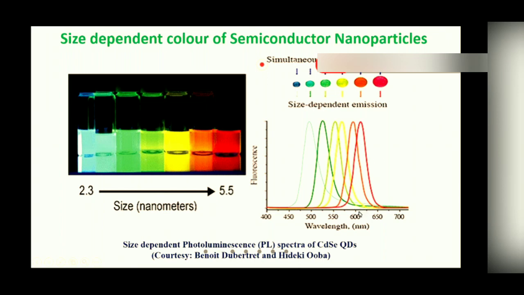If the size goes down to 2.3 nanometer, the emission peak shifts to 475 or 480 nanometer. So a large shift of the emission peak happens. The peaks shift towards the lower wavelength, that is towards blue. That's why this is called blue shift, which is a very important observation of quantum confinement in semiconductor nanocrystals.